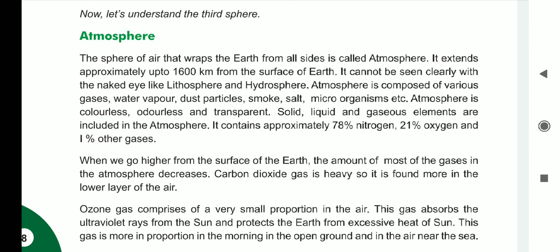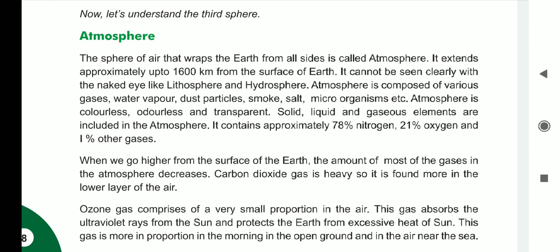So in this pollution, carbon dioxide plays an important role, because carbon dioxide is heavy in weight, it cannot go up, and it is available near the ground only, and it creates pollution in this world.